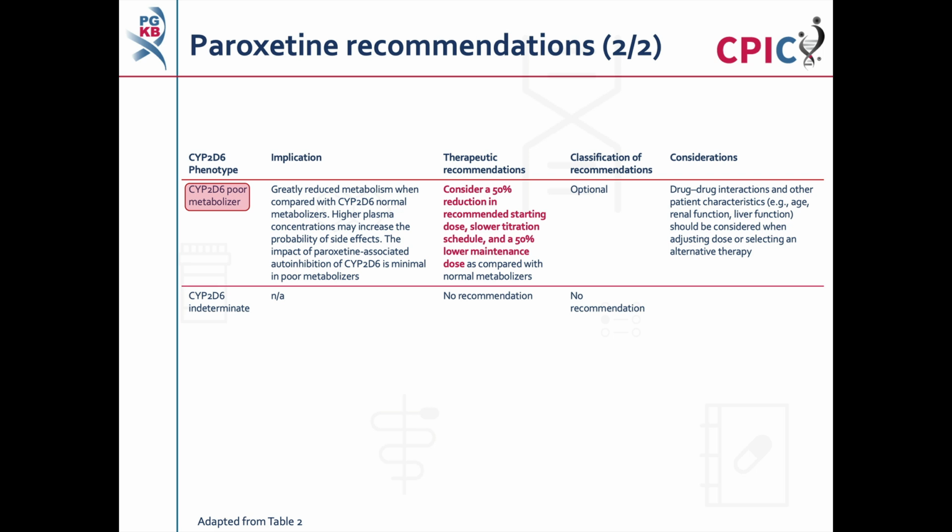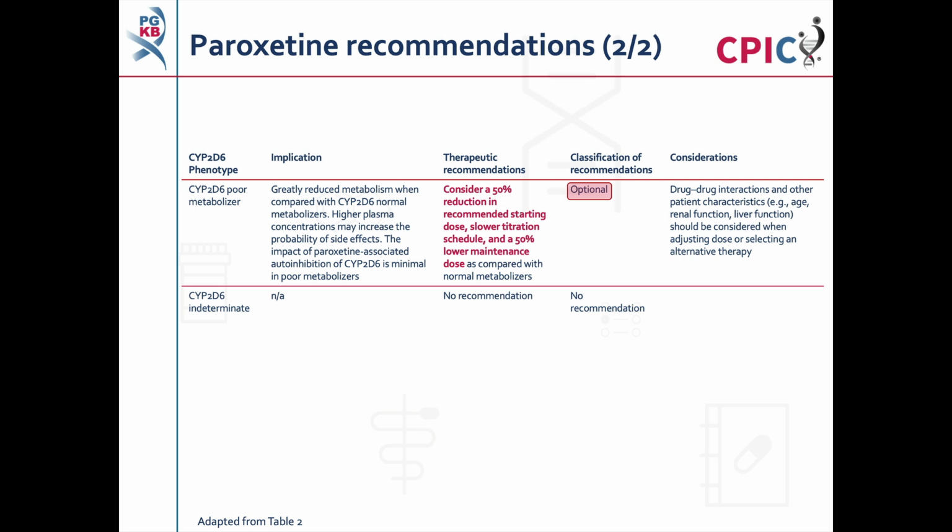Patients with a CYP2D6 poor metabolizer phenotype will have greatly reduced metabolism of paroxetine compared to normal metabolizers and may also have an increased probability of experiencing adverse effects. A 50% reduction in the recommended starting dose, a slower titration schedule, and a 50% lower maintenance dose should be considered for these patients.